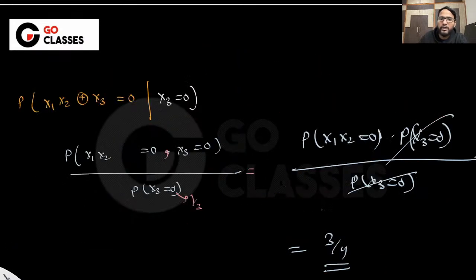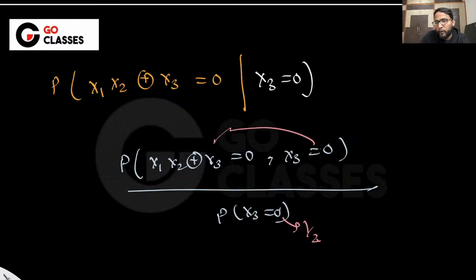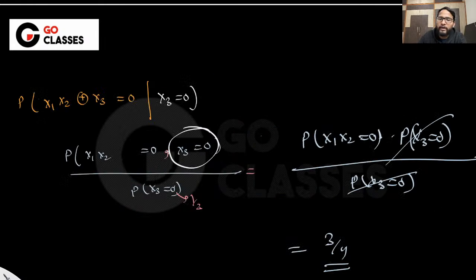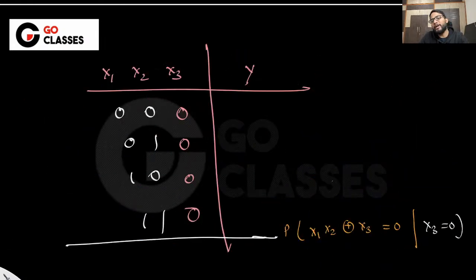Have you understood this method? Have you understood that you cannot remove this x3 equal to 0 by just putting it? If you are putting it here, you can definitely put it, but you cannot remove this x3 equal to 0 thing. Okay, you have understood this, right? Cool. So you cannot remove it, and now I was talking about how you can even make a table, and it is given to you that x3 equal to 0.